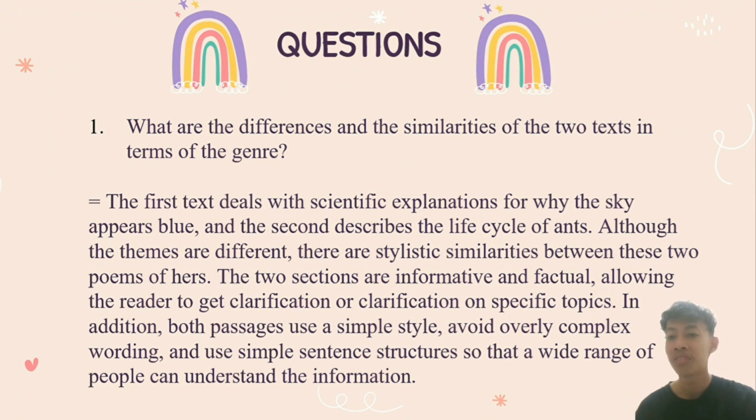Question number 1. What are the differences and the similarities of the two texts in terms of the genre? The first text deals with a scientific explanation for why the sky appears blue, and the second describes the life cycle of ants. Although the topics are different, there are stylistic similarities between these two texts. The two sections are informative and factual, allowing the reader to get clarification on specific topics. In addition, both passages use a simple style, avoid overly complex wording, and use simple sentence structure so that a wide range of people can understand the information.